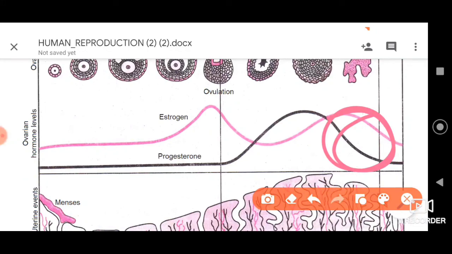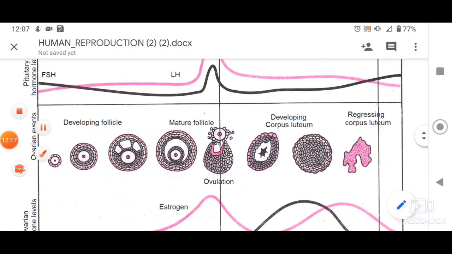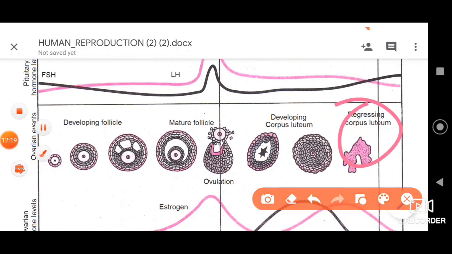Initially it starts to decrease on the 23rd day, and later on the 28th or 29th day it completely stops after the formation of the corpus albicans. As a result, the uterine endometrium will rupture, damaging blood vessels in the womb. When the endometrium is damaged, the blood, along with the unfertilized egg and the uterine endometrium, will all come out through the vagina on the first day of the next menstrual cycle.